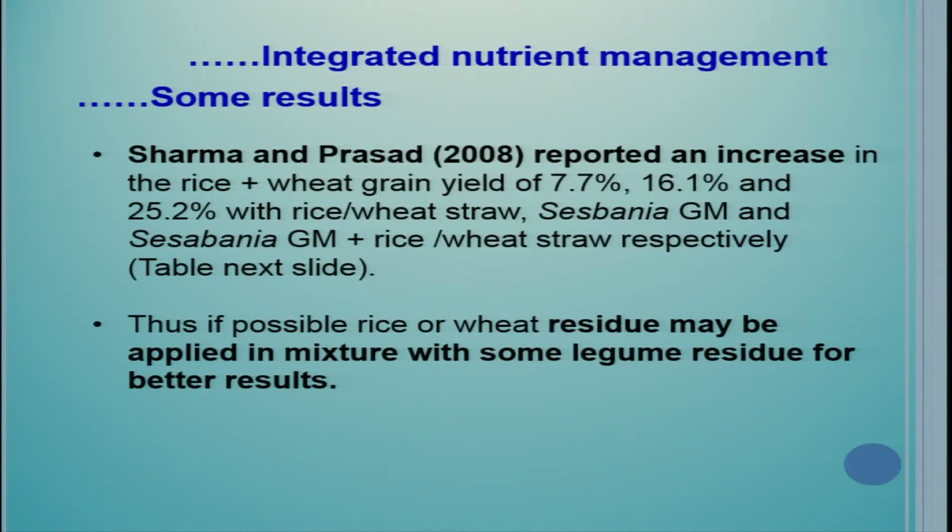Sharma and Prasad reported an increase in rice-wheat grain yield of 7.7%, 16.1% and 25.2% with rice-wheat residues. This means mixing of legume and cereal residues is a better strategy for the rice-wheat system. Thus, if possible, rice or wheat residue may be applied in mixture with some legume residue for better results.